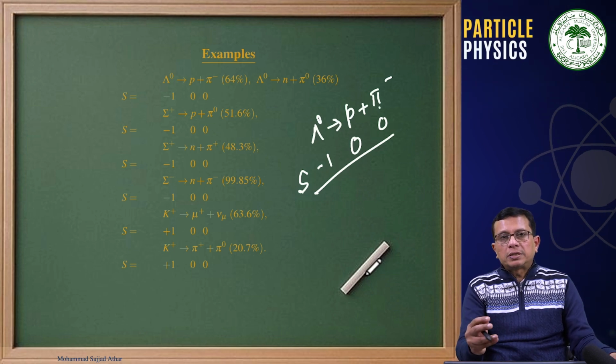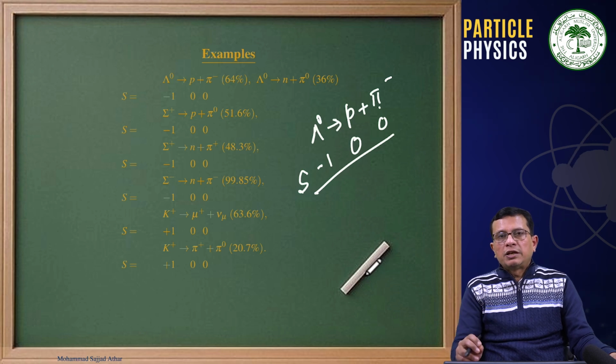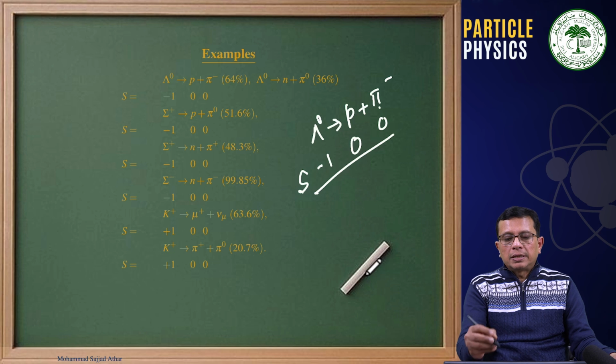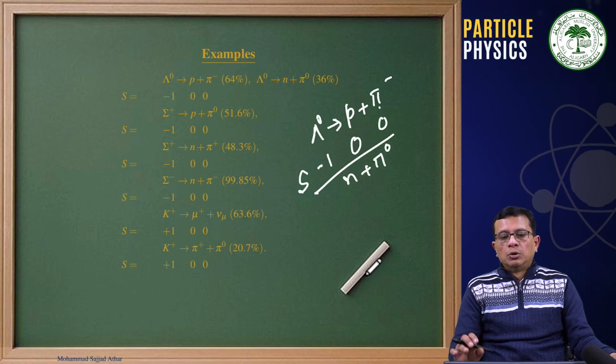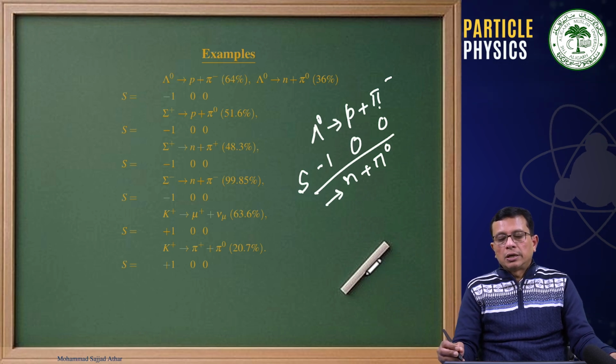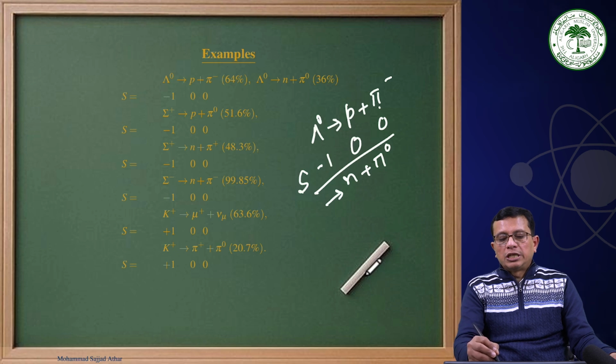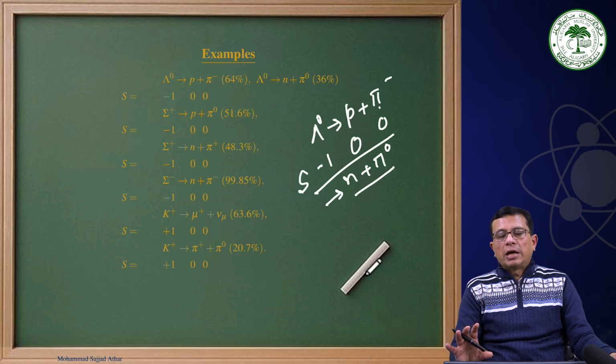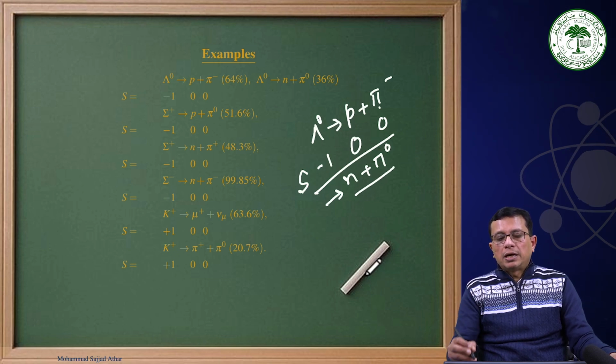The 64% here means that 64% of the time they decay into p plus pi minus, and 36% of the time they decay into neutron and pi 0, because one has to conserve the charge also. These particles overall should have charge 0, as lambda is a neutral particle.